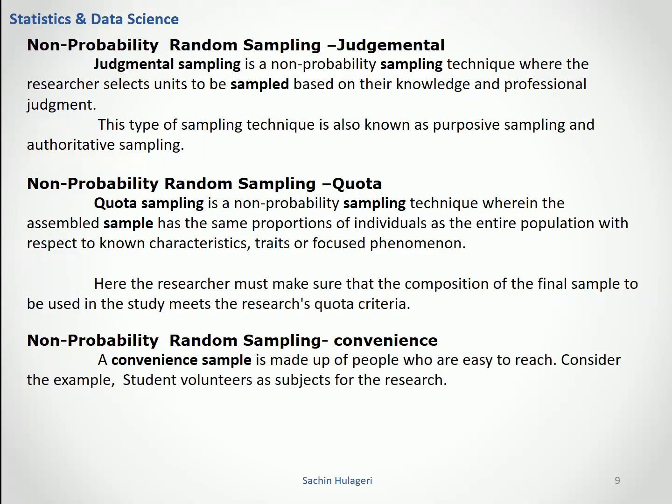Convenience sampling, also called accidental sampling. A convenience sample is made up of people who are easy to reach. Consider, for example, student volunteers as subjects for the research.